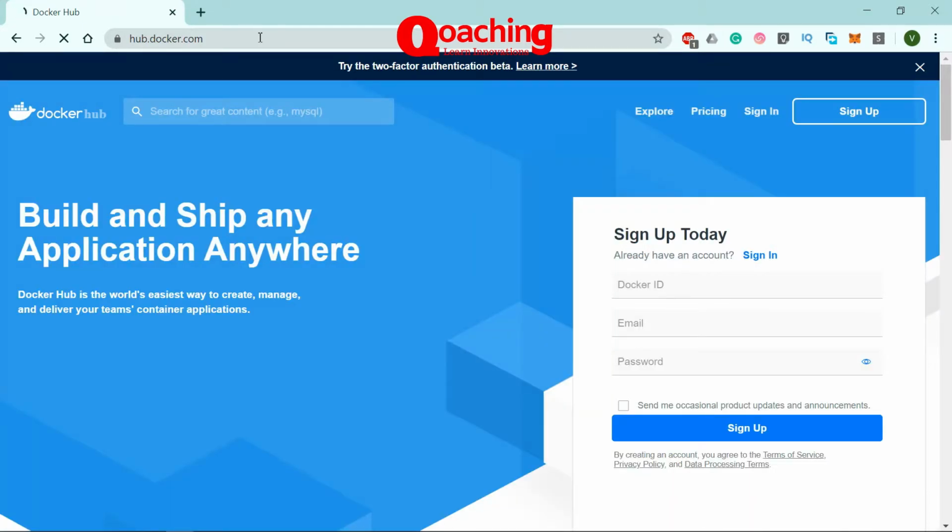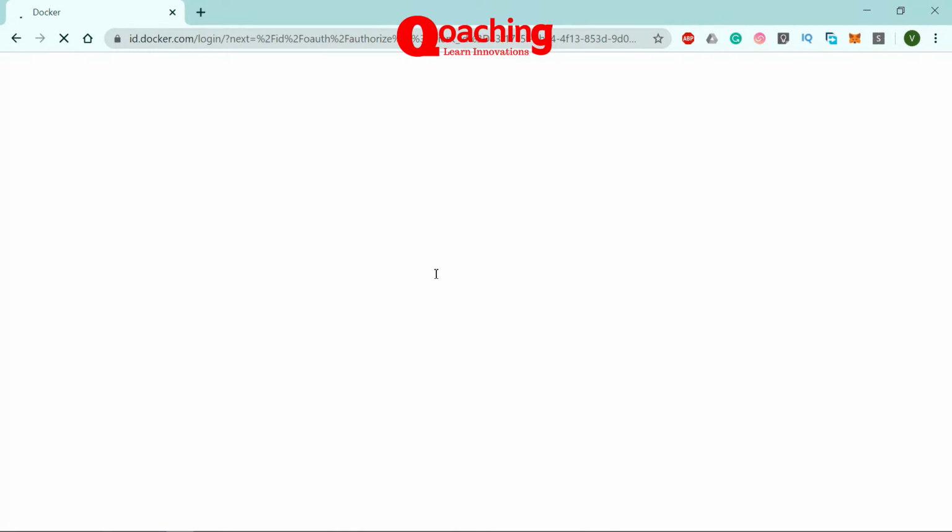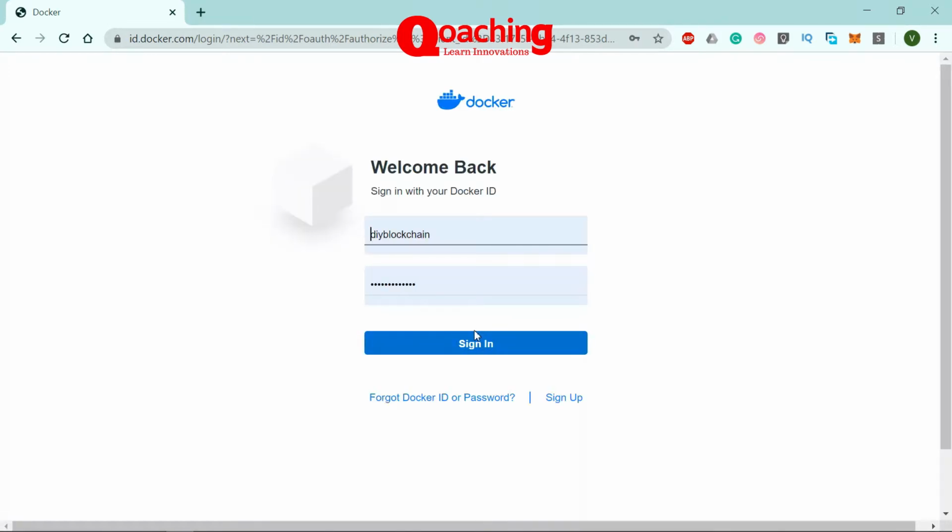So when you open hub.docker.com, you will see the Docker Hub window, and you can sign up for an account, because Docker needs you to sign in in order to download Docker for Windows. I already have an account, so I'm going to go ahead and sign in. You just put in your username and password, so I'm going to right away go ahead and sign in.